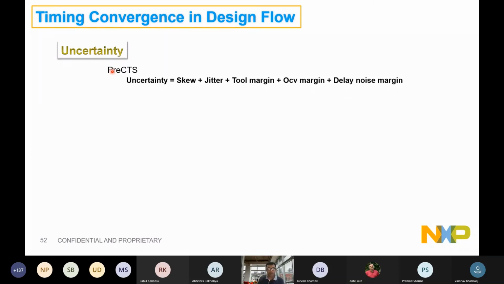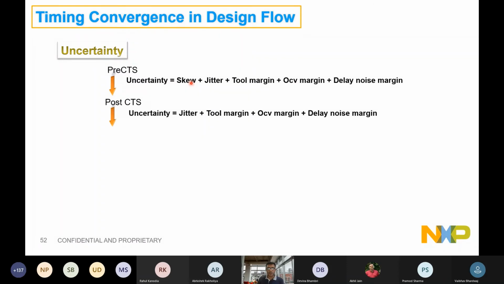How is it done? While I'm doing placement and synthesis, I don't know what the skew will be. Let's say I'm assuming it to be 150. Let's say the jitter is 50, and there are extraction issues that I'll get when I add the actual net delays. There will be an OCV derate impact once my clock tree is there. There will be some delay margin as well. So I will be doing timing closure at synthesis assuming these margins. The moment I go to CTS, I'll reduce the skew because now I can see the real skew in the design.